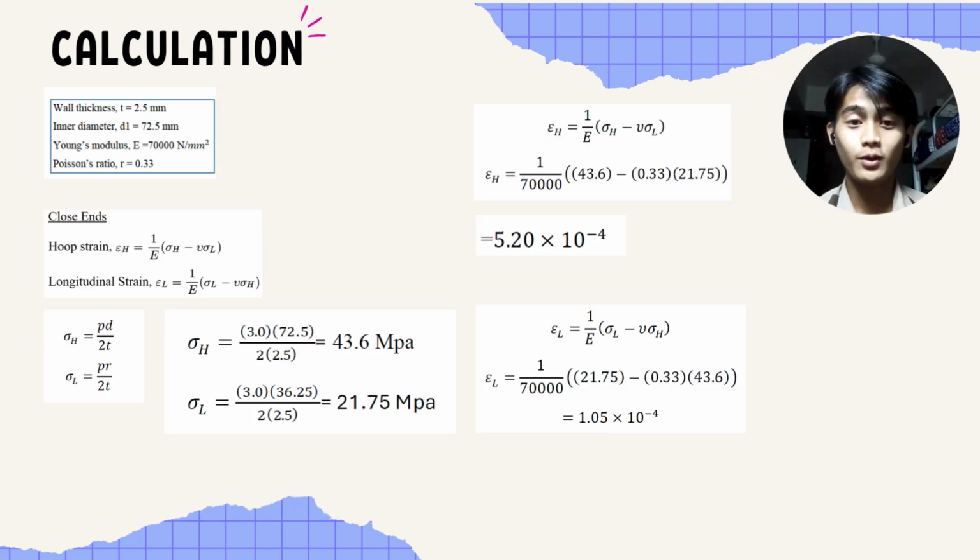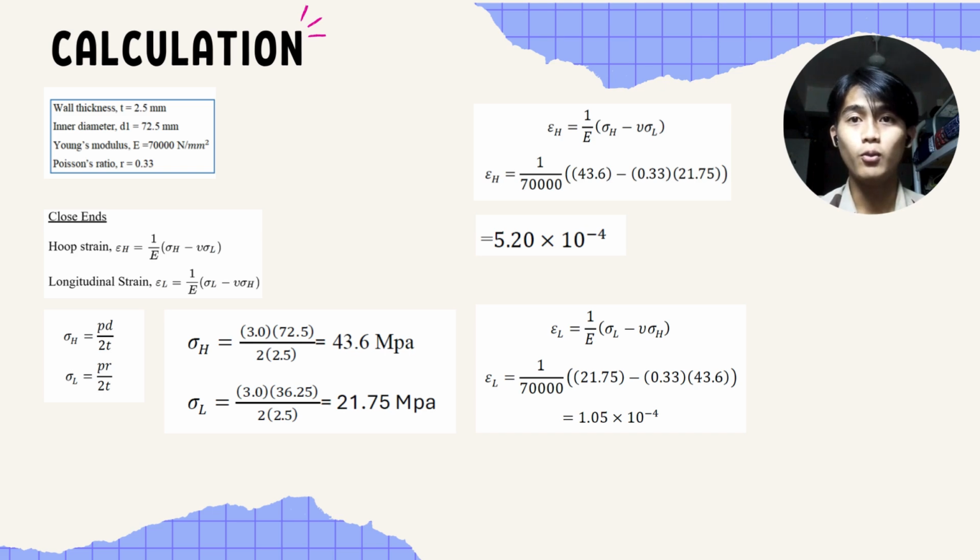Now we jump to the closed end condition. In this condition, we will use both of the strain formulas, which are the hoop strain and the longitudinal strain. We will use all of the data given, same as the open end, but this time the longitudinal stress will not be equal to zero.